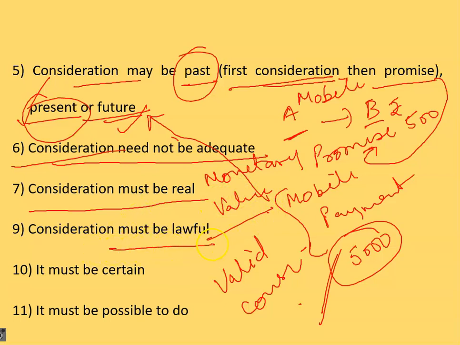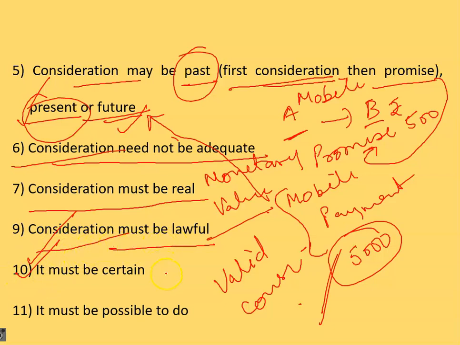Next one is it should be lawful. Any consideration will be regarded as lawful if it is permitted by the government, if it is permitted by the law. Right? So in case you are exchanging goods which are not permitted, which are not allowed by the law, that is not regarded as valid consideration. However, if you are exchanging anything which is allowed, which can be bought and sold in the open market, this is regarded as lawful consideration.